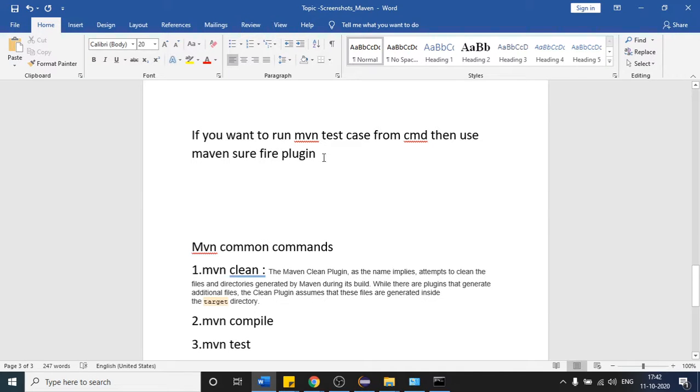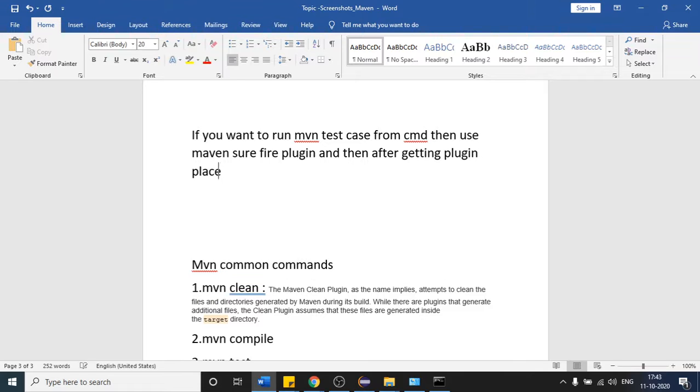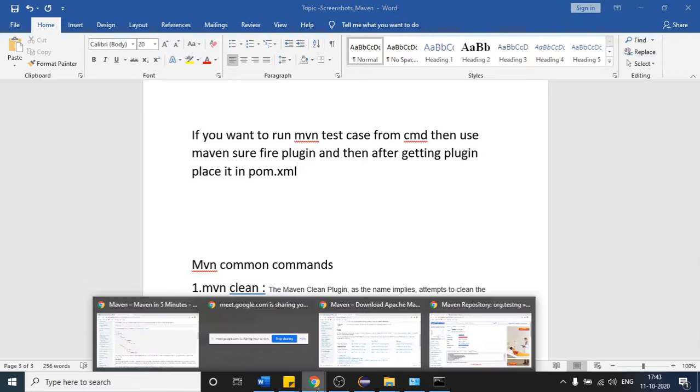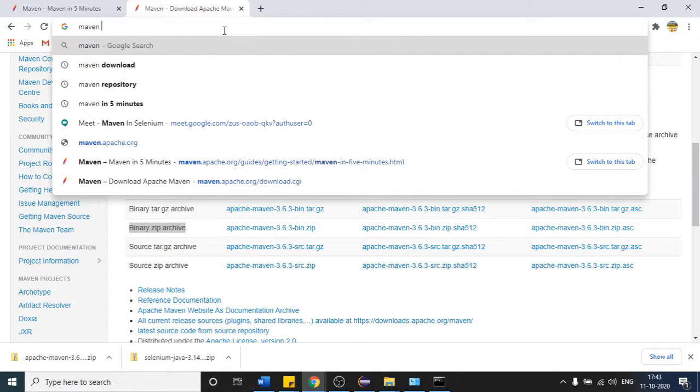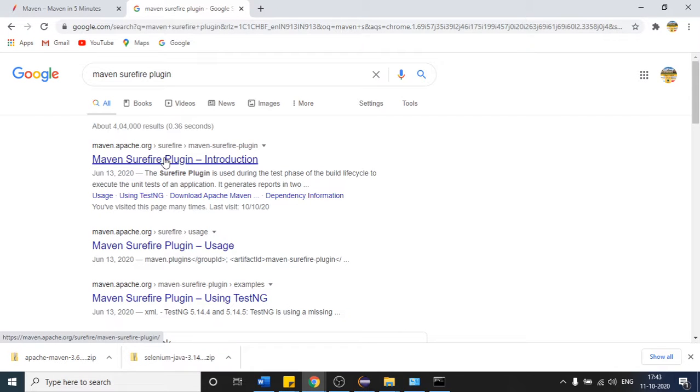So let us first get this plugin. How are we going to get this plugin? After getting the plugin, again you have to place it in the pom.xml file. Place it in pom.xml. Here this is the main file. You have to place this plugin here. If you want to get the plugin, come to Chrome and just type the Maven plugin name, Maven Surefire plugin. So this is the one. After that, open that first link.